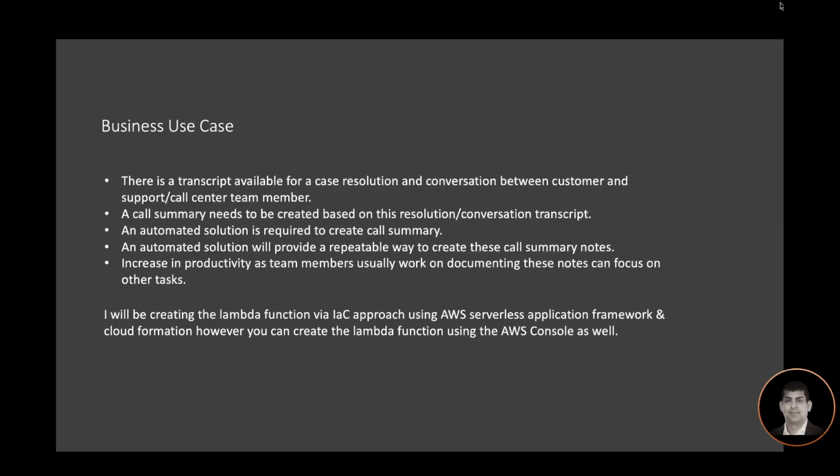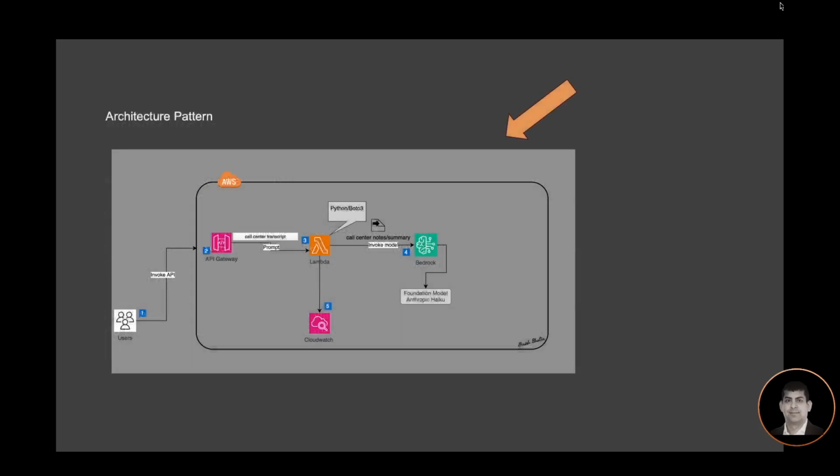It will increase productivity, as team members who usually work on documenting these notes can focus on other tasks. I will be creating the Lambda function via an infrastructure as code approach using AWS Serverless Application Model and CloudFormation. However, you can create the Lambda function using the AWS console as well.